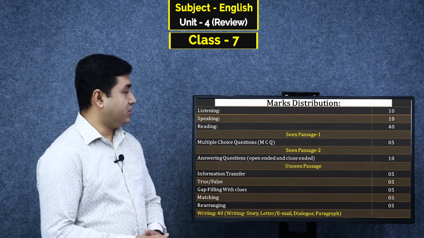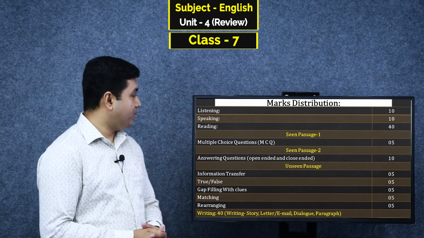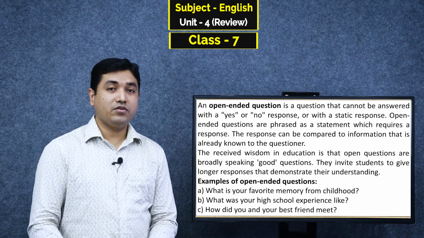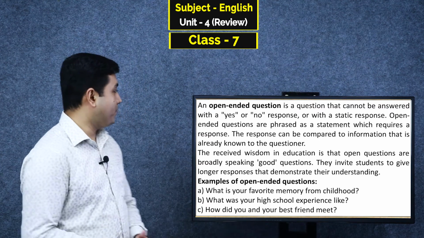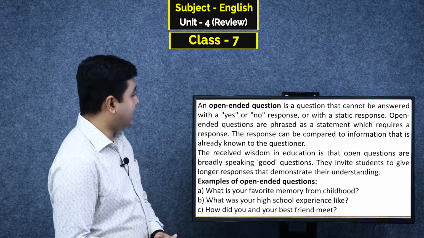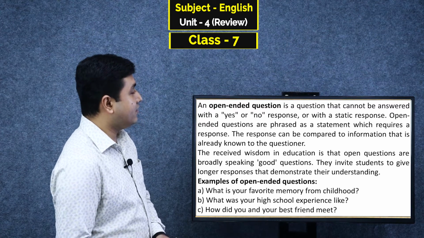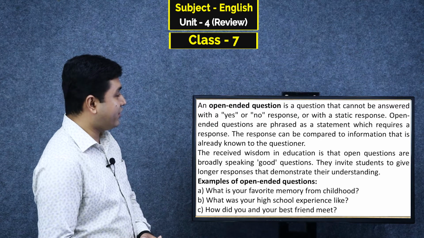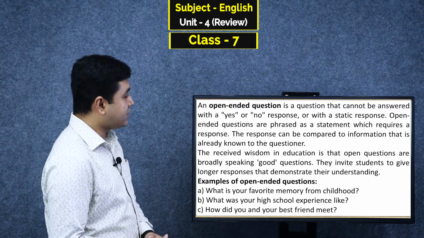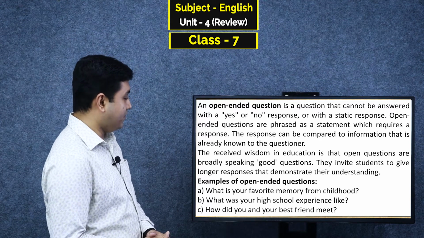Let's see the marks distribution. Here you can see the marks distribution of English first paper. Then you may have a question, what is open-ended or close-ended question? Let's have a look. An open-ended question is a question that cannot be answered with a yes or no response or with a static response. Open-ended questions are phrased as a statement which requires a response. The response can be compared to information that is already known to the questioner.